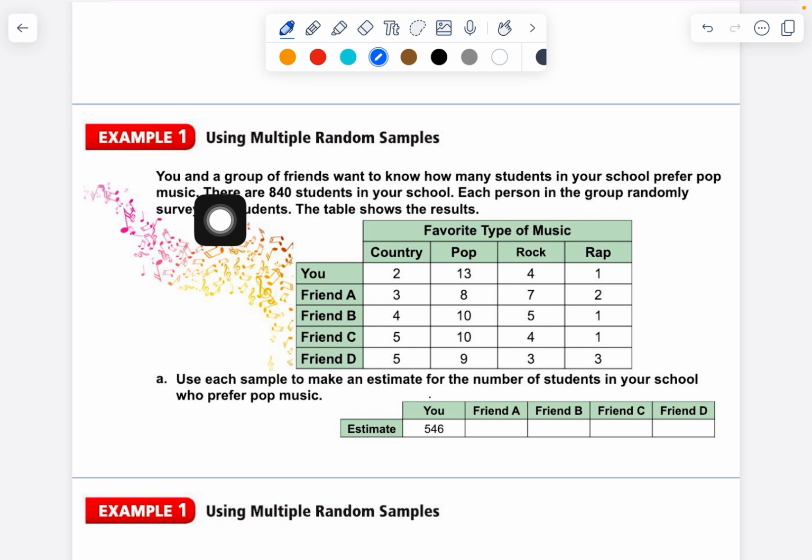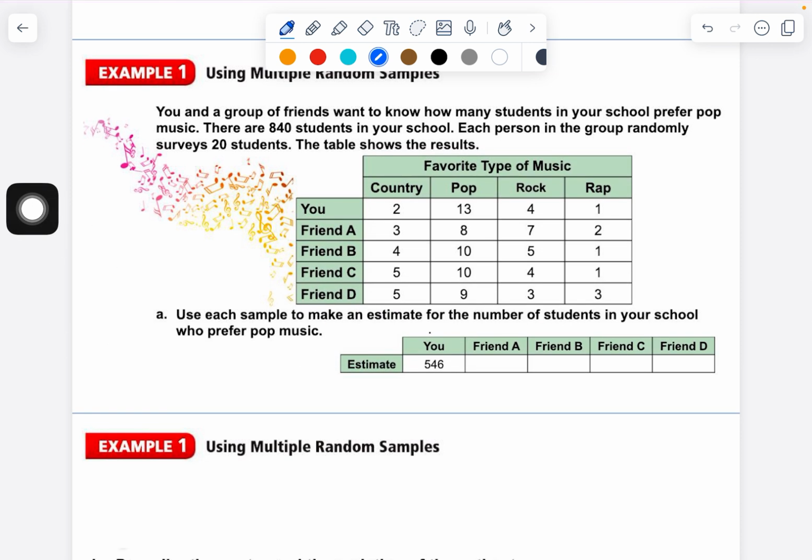It says, you and a group of friends want to know how many students in your school prefer pop music. There are 840 students in a school. Okay, it's quite a bit. Each person in the group randomly surveys 20 students. It's a bit small, but we're going to go with it. The table shows the results. So this is your survey, your sample, excuse me. This is your friend's sample, another friend's sample, another friend's sample, another friend's sample. Use each sample to make an estimate for the number of students in your school who prefer pop music.